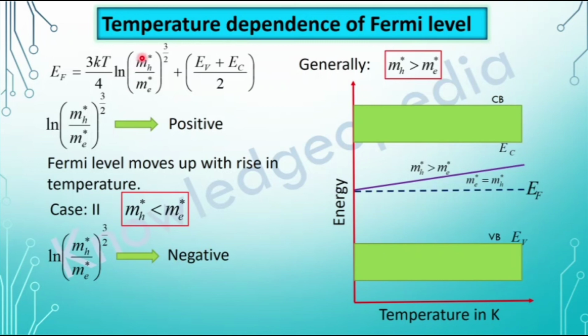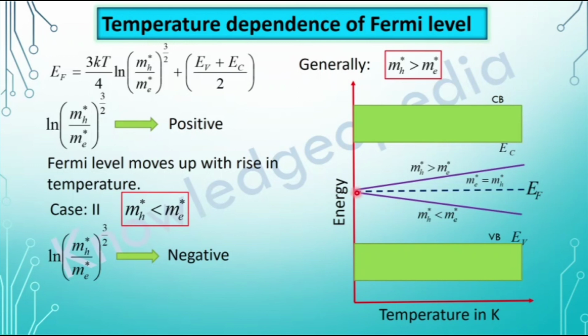Once we are getting a negative value, that means we are subtracting something whose magnitude increases with rise in temperature. That means we will be moving away from this value, and our EF value is decreasing with rise in temperature. For this condition, mh star less than m star, this is the position of the Fermi level with rise in temperature. What happens over here?